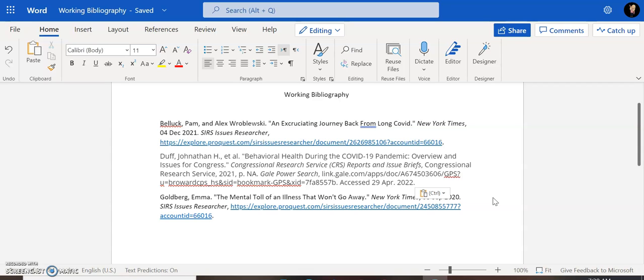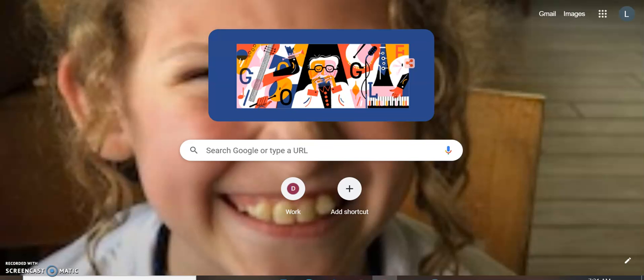Now, there's one more bit of information that I'm pretty sure I need for that particular perspective, and that is I need actual information on the founder of Texas Roadhouse and his own journey with long COVID. So for that, I'm actually going to leave my databases and I'm just going to do a Google search because that's the kind of information that you can find that is quality on a Google search.